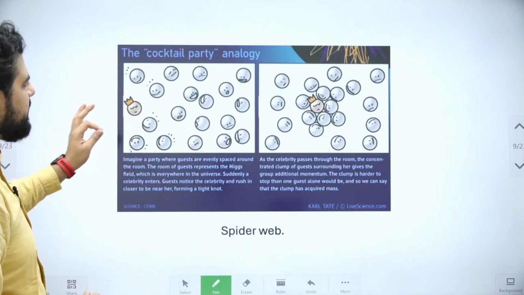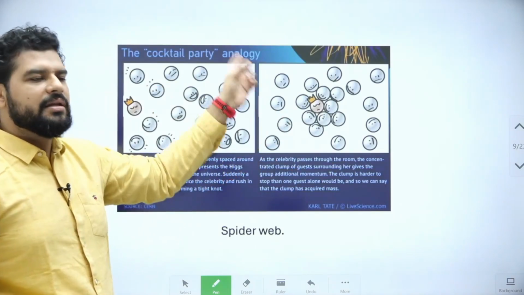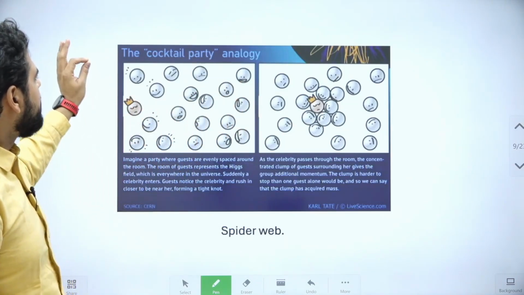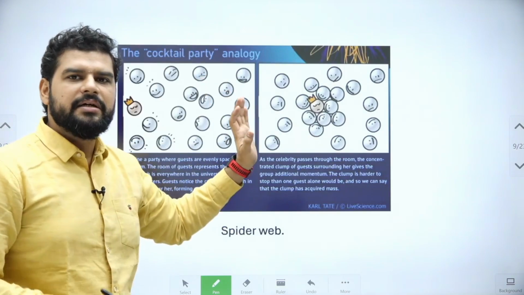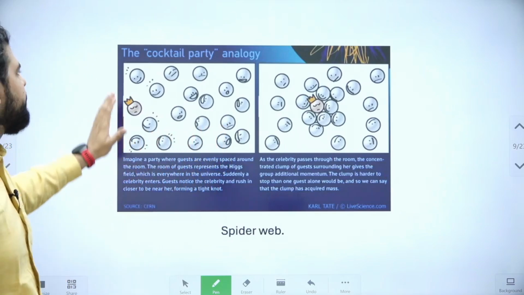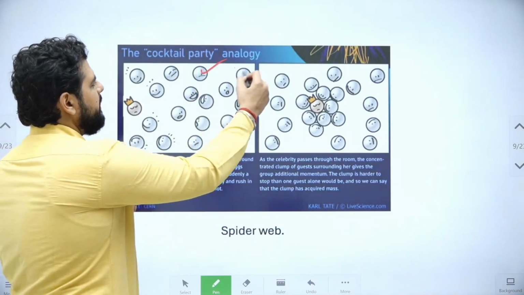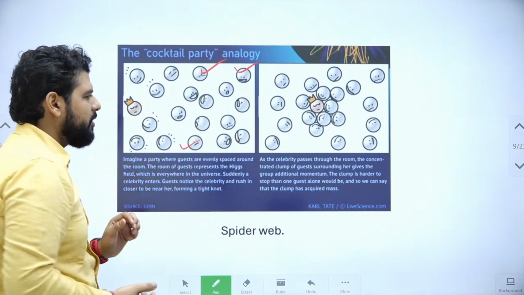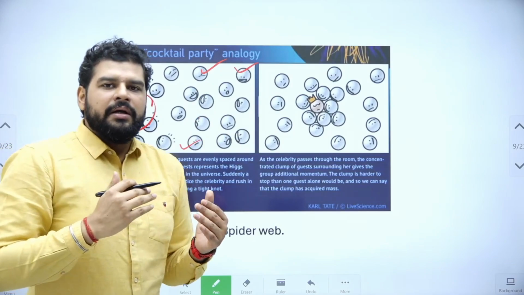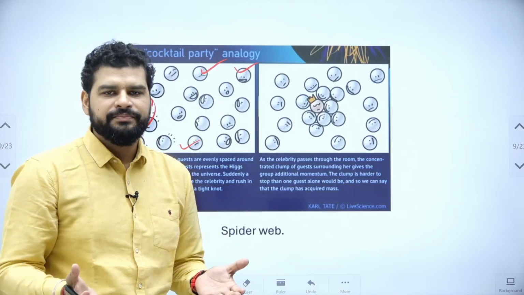All right, now let us understand, like I told you, I'll bring it all together. Let us now understand by one analogy. I have another photo for you. We'll discuss that down the line. So remember this analogy, it is a standard analogy given for the Higgs field, the cocktail party analogy. Let's say many people are in the party, some are interacting, some are not interacting, and there is a famous person over here. Now whenever a famous person comes to a party in real life also, right?